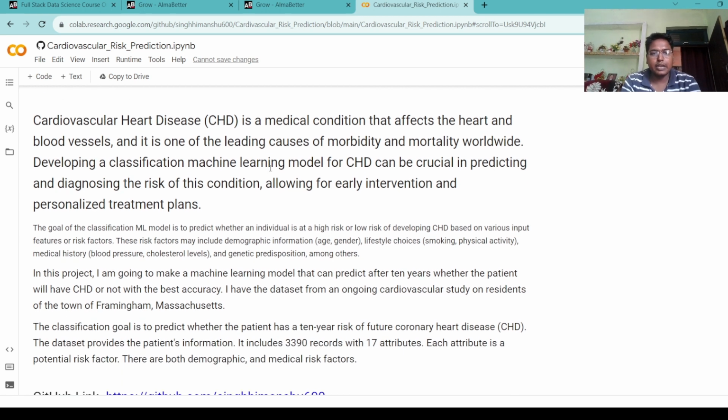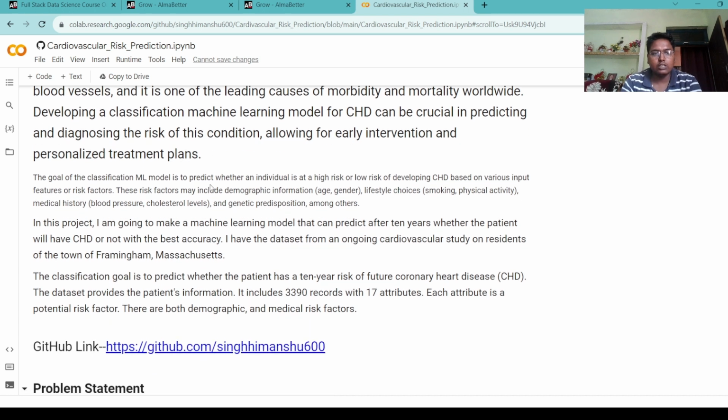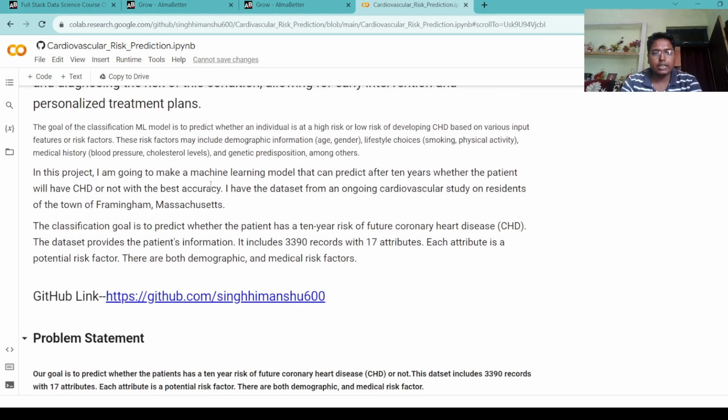Cardiovascular heart disease is a medical condition that affects the heart and the blood vessels. It is one of the leading causes of morbidity and mortality worldwide. Developing a classification machine learning model of cardiovascular heart disease can be crucial in predicting and diagnosing the risk of such conditions. In this project, I am going to make a machine learning model that can predict after 10 years whether the patient will have cardiovascular heart disease or not with the best accuracy.